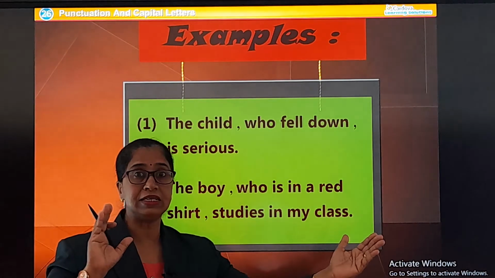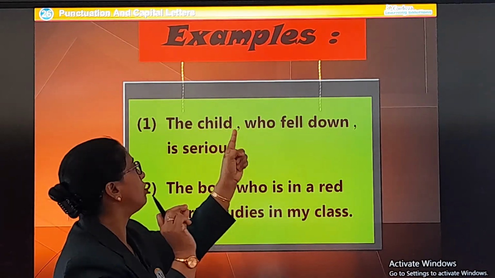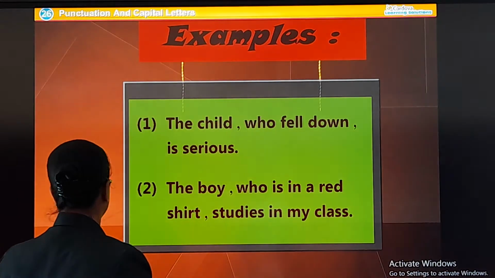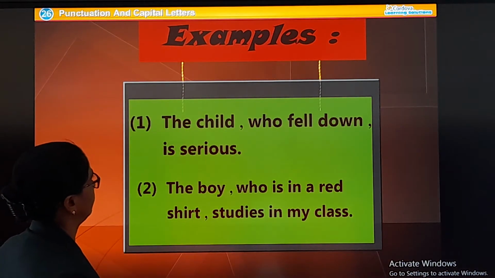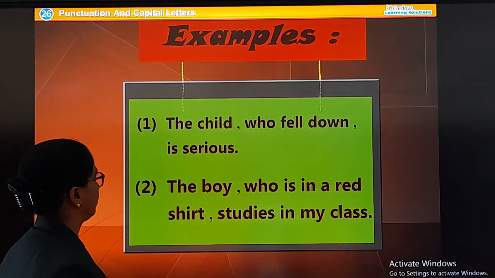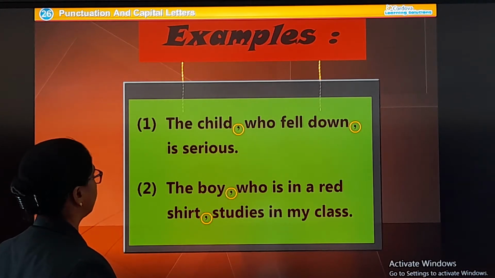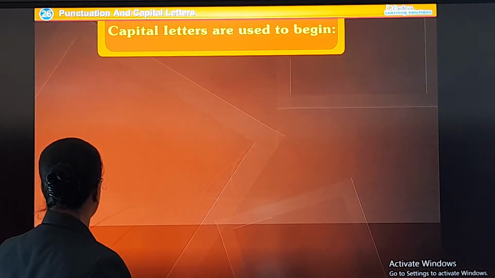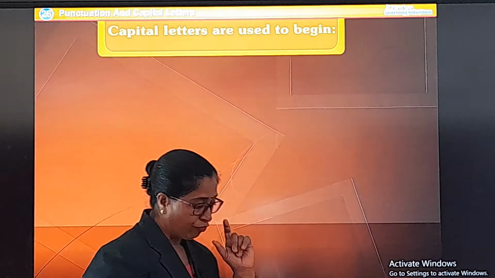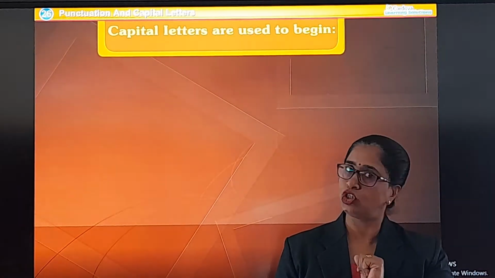So, longer sentence, and you see where we have to make a short pause, we put a comma. The child, who fell down, is serious. The boy, who is in a red shirt, studies in my class. So, students, for part 1, we are only learning till here. Now, we will do the textual exercise.